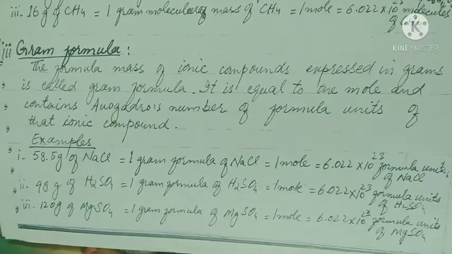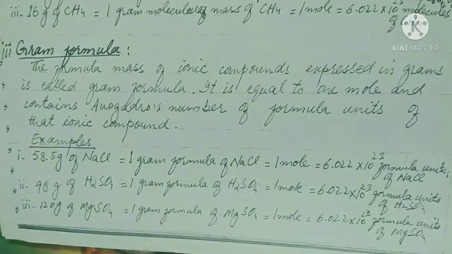Gram formula. The formula mass of ionic compounds expressed in gram is called gram formula. It is equal to 1 mole and contains Avogadro's number of formula units of that ionic compound. Example: 58.5 gram of sodium chloride is equal to 1 gram formula of NaCl, which is equal to 1 mole, which is equal to 6.02 × 10^23 formula units of NaCl.